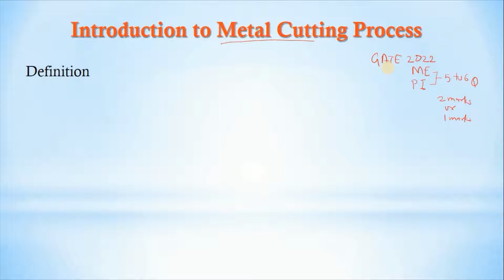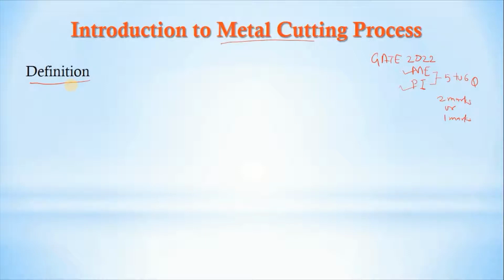But if you are not clear, or you are applying for GATE 2022, then it's a great opportunity that from now onwards you can study these subjects for mechanical engineering and production and industrial engineering. Among that, first we will see the metal cutting process.